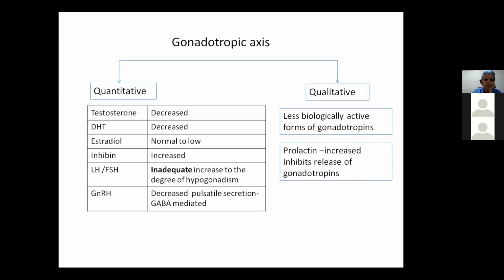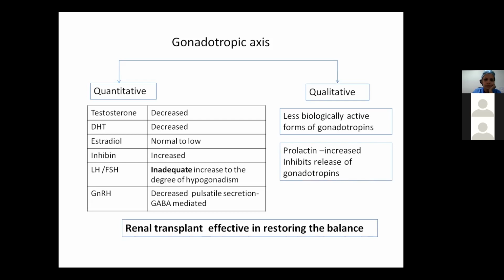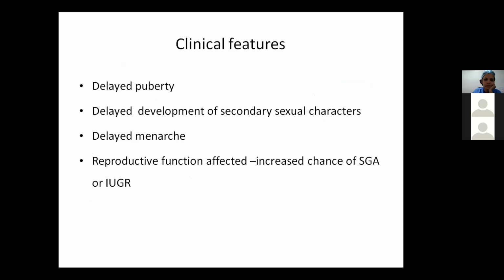Another important hormone to consider here is prolactin. Because of the decreased clearance, the level is increased, and there is also hypersecretion of prolactin in uremia. As we know, prolactin inhibits the release of gonadotropins. Hence, there is more suppression of the release of gonadotropins. Now, renal transplant is effective in restoring this balance.